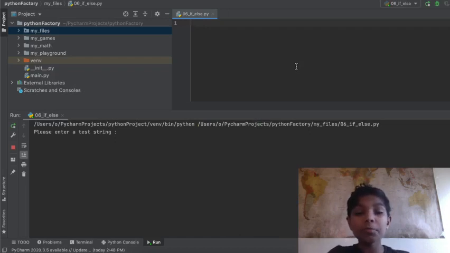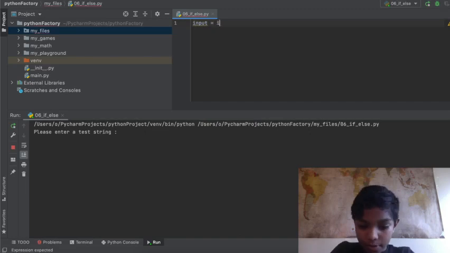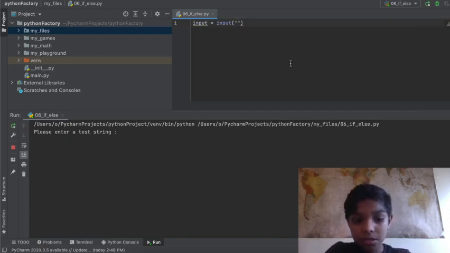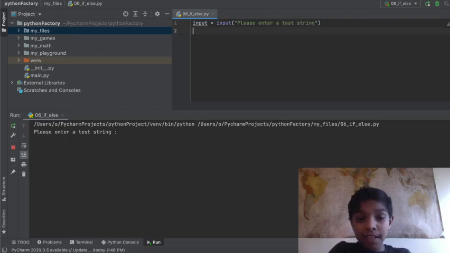What we're going to do is make a variable called input. Input is going to be equal to input of, as you can see right here, please enter a test string. And we're going to be using that for later. Right now we're going to say an if statement.